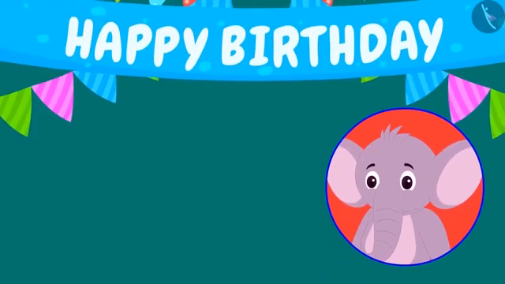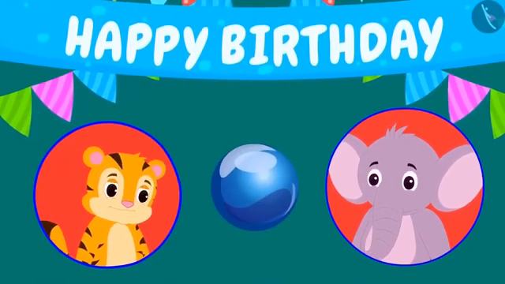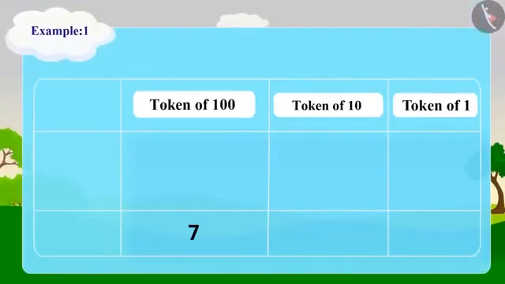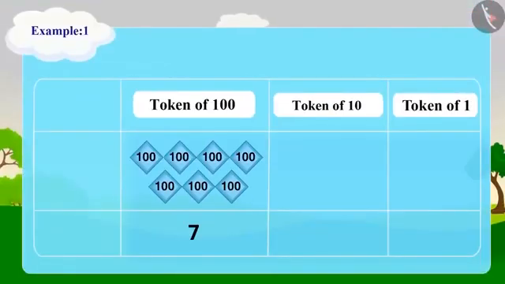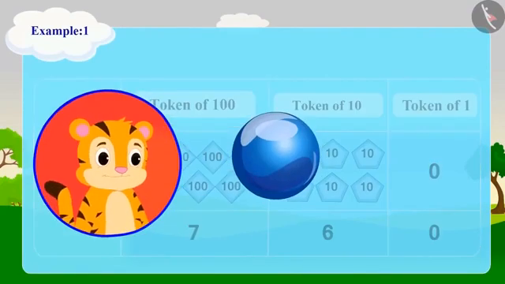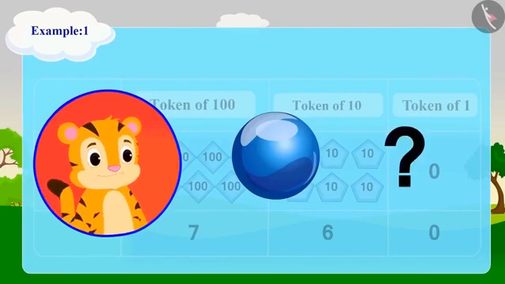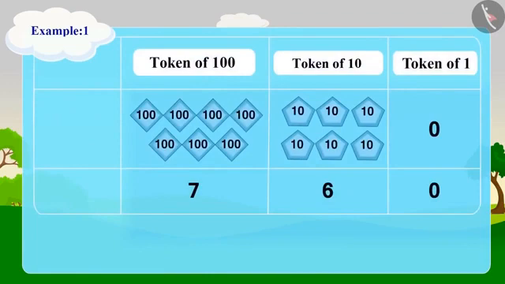Now Appu is counting the marbles given by Sher Khan using tokens. He used 7 tokens of 100, 6 tokens of 10 and 0 tokens of 1. Can you write the number of marbles given by Sher Khan with these tokens? Let us understand the process.